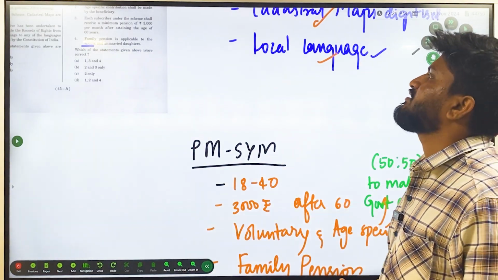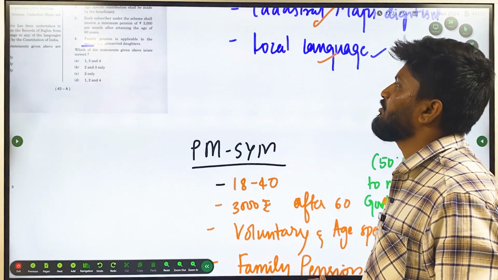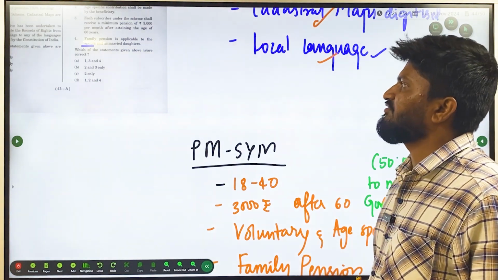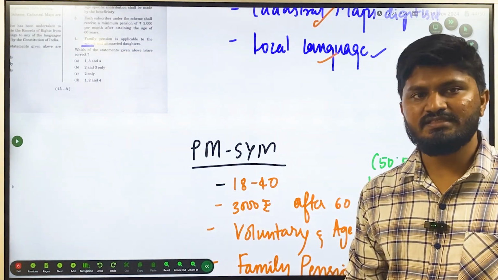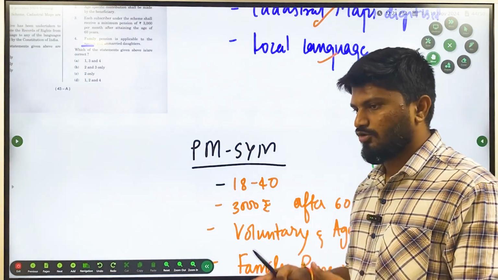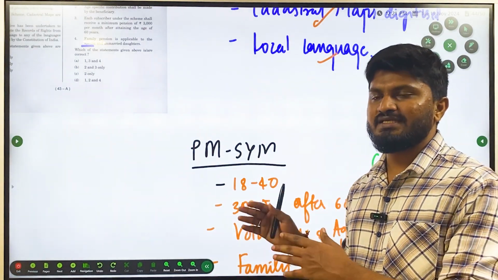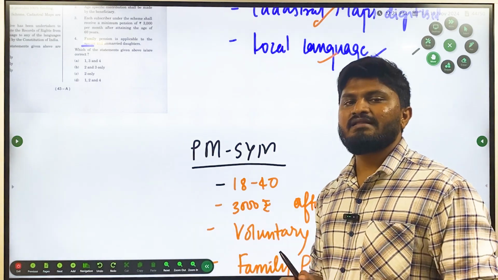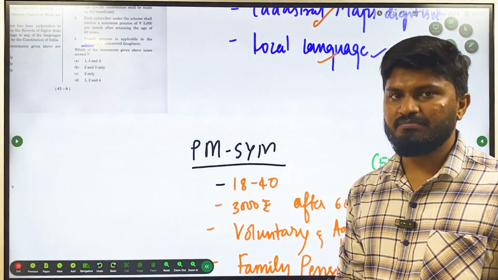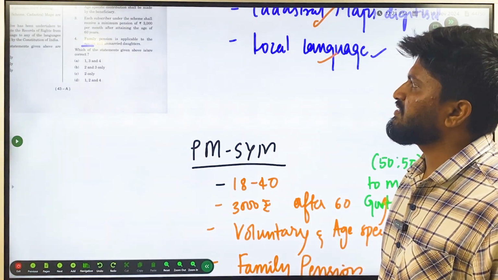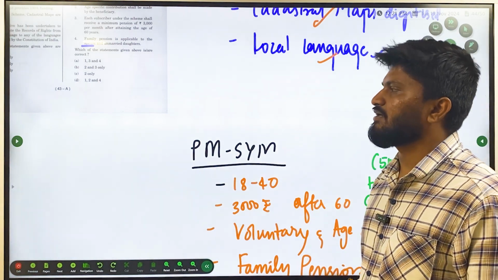And then each subscriber under the scheme shall receive a minimum pension of 3,000 per month after attaining the age of 60 years. That is the correct one. You are going to invest in the government from age 18 to 40, and after 20 years, when you reach the age of 60 and are retired, at that time you are going to receive a pension of 3,000 per month. And then family pension is applicable to the spouse and unmarried daughters.